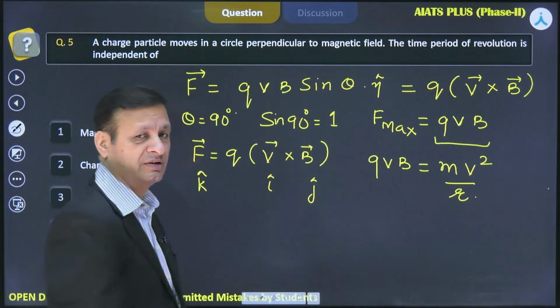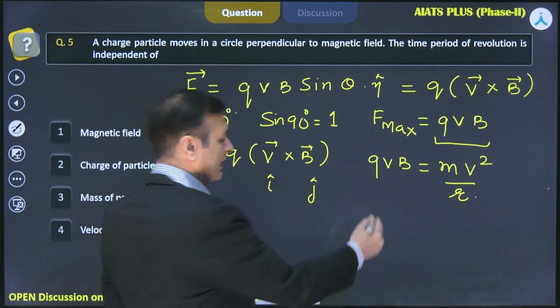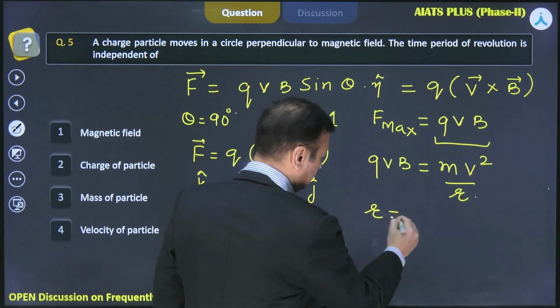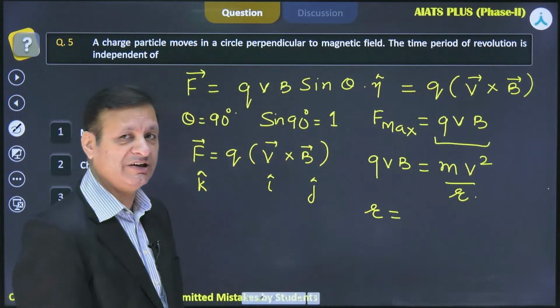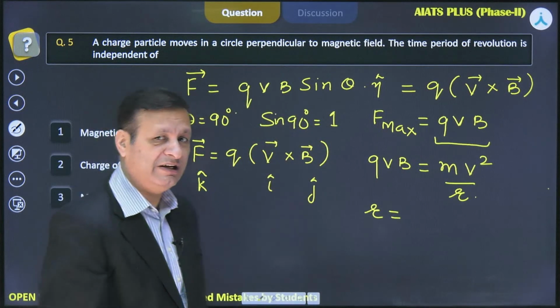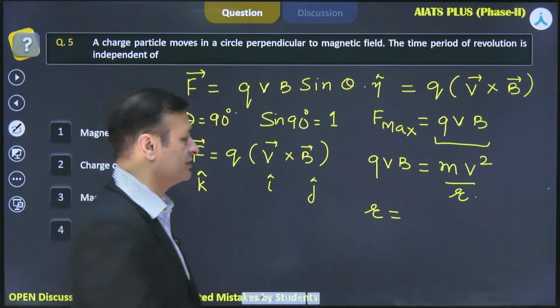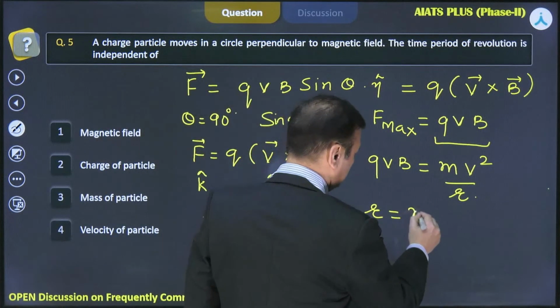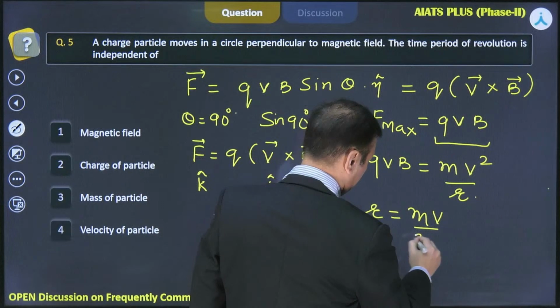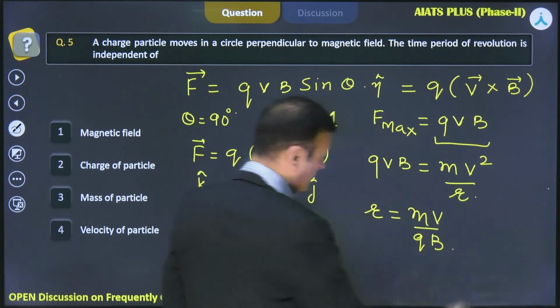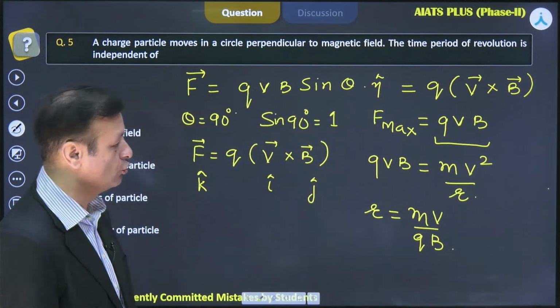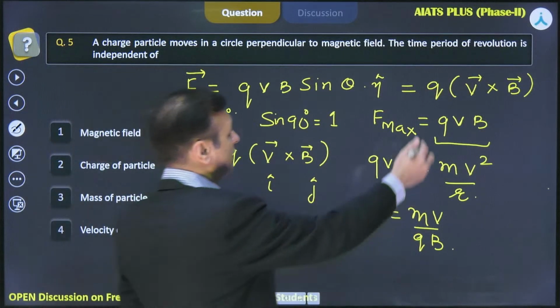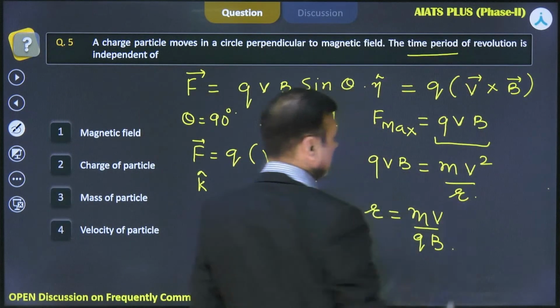This is a two-dimensional concept, and the path followed is called its trajectory, because we have already stated this trajectory would be a circular trajectory, and this r comes out to be mv by qB.